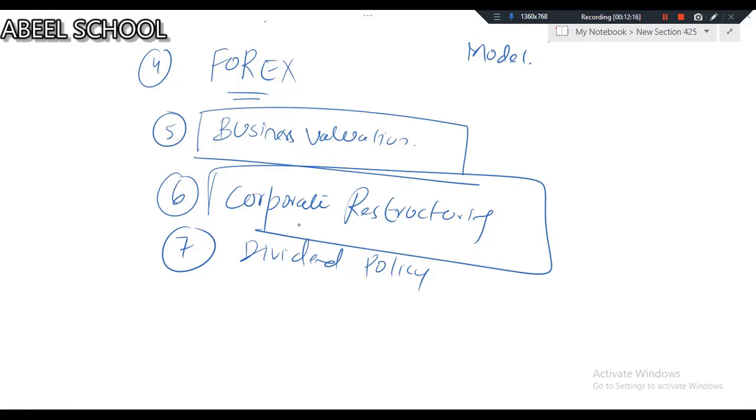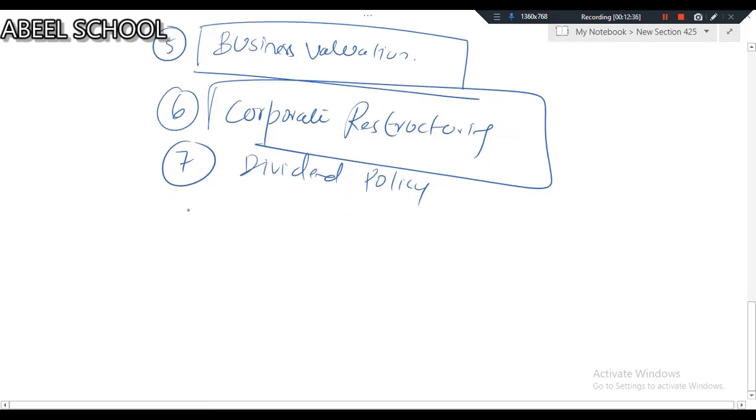Because most of the time, which I have seen in the past paper, whenever the corporate restructuring question comes, the examiner normally asks the students to prepare SOFP, and sometimes even he has asked to calculate EPS, gearing ratios and all these things. So don't worry, we will discuss past papers as well.